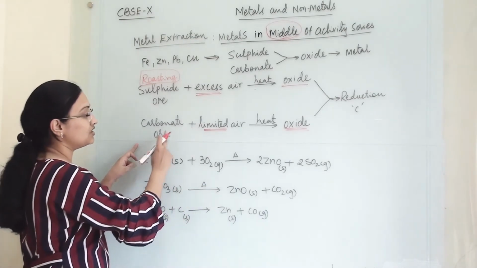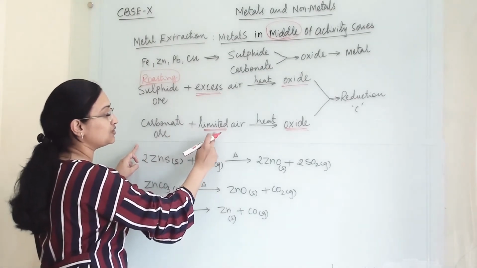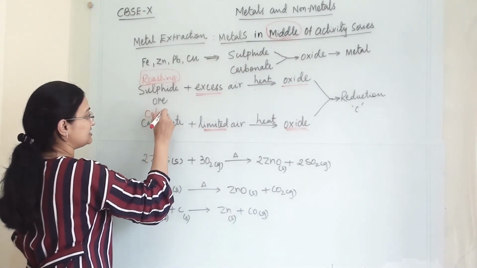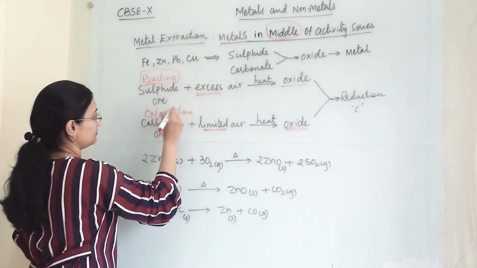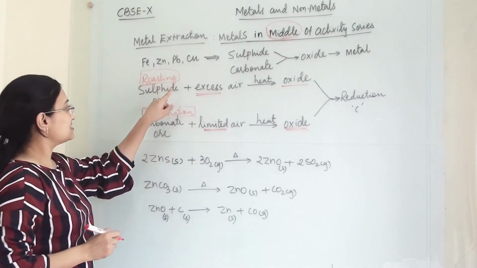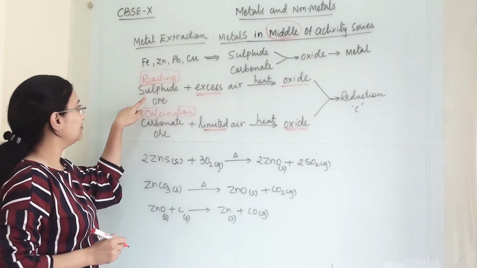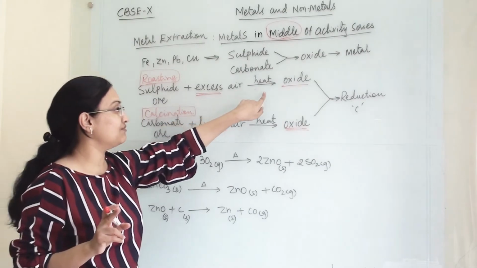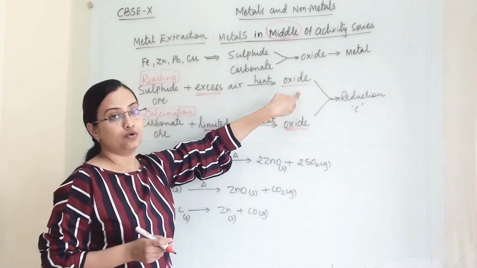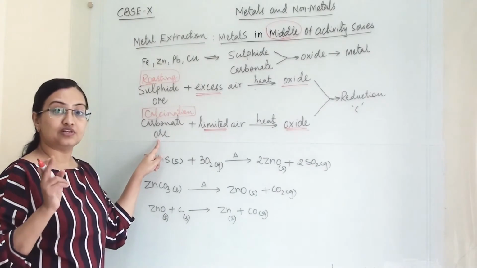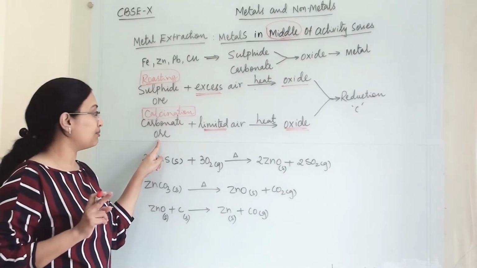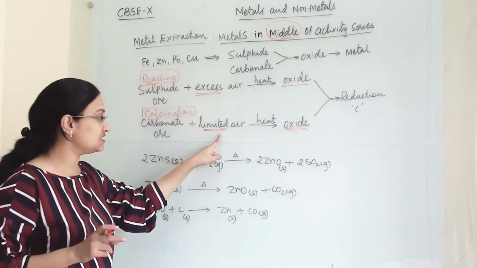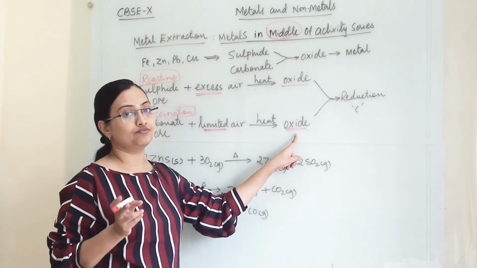Here carbonate ore is there, so we heat it with limited air and we get oxide. This process is known as calcination. When sulfur is present along with the metal, we perform roasting. In that we take excess air, heat it, and get the oxide ore of that metal. When carbonate remains present as an impurity or in the combined state, we perform calcination. That means in limited air we heat it and get the oxide ore of that metal.